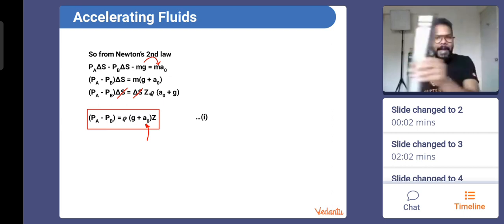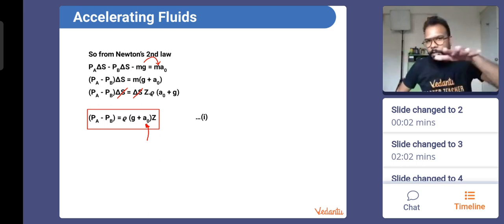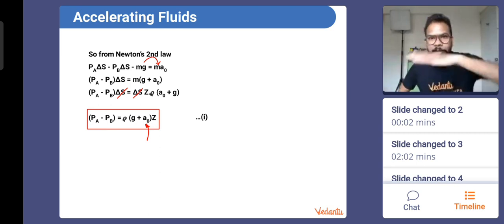Now comes the most interesting part. What if I take the container and accelerate it horizontally? Will the liquid layer still remain horizontal? My first question: if the container is horizontally accelerated, the topmost layer, will it still remain horizontal? It will slant, right? It will slant.